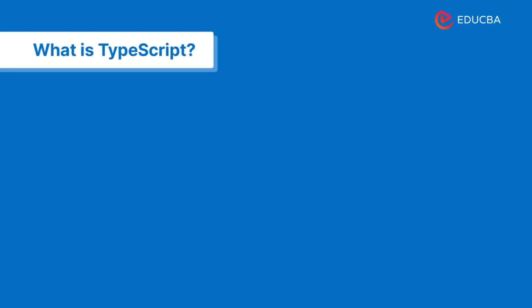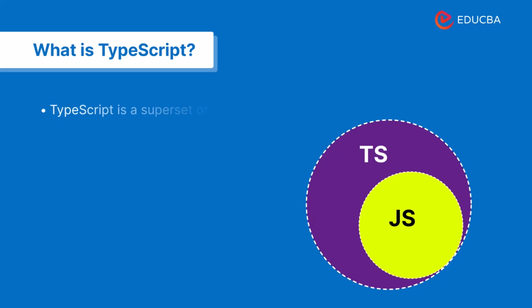What is TypeScript? So, what exactly is TypeScript? TypeScript is a superset of JavaScript. That means every valid JavaScript file is also valid TypeScript. It compiles down to JavaScript, so it runs anywhere JavaScript runs, in browsers, in Node.js, everywhere.